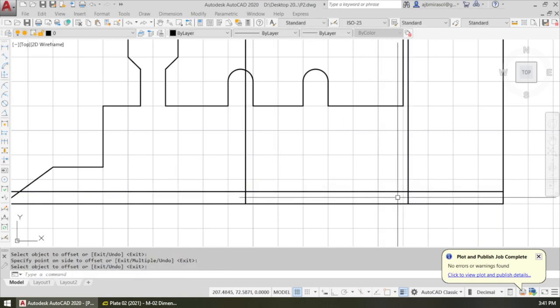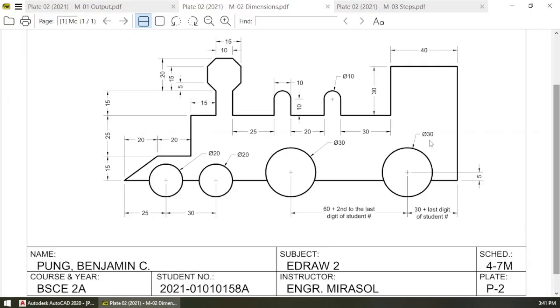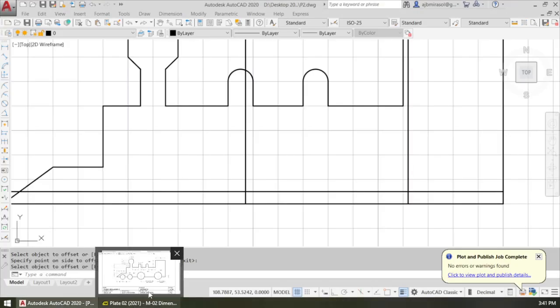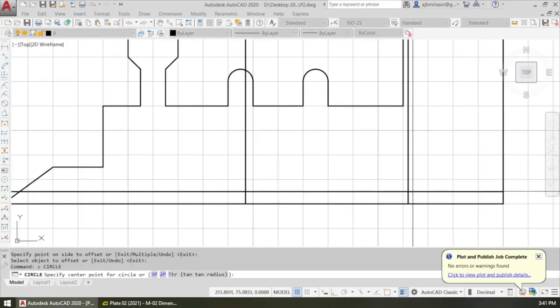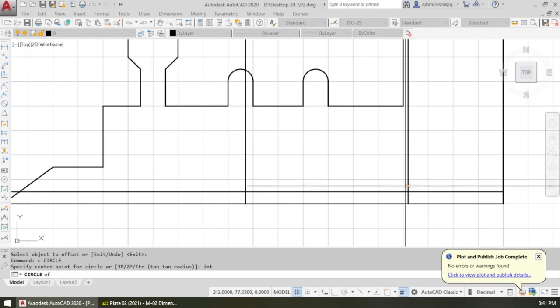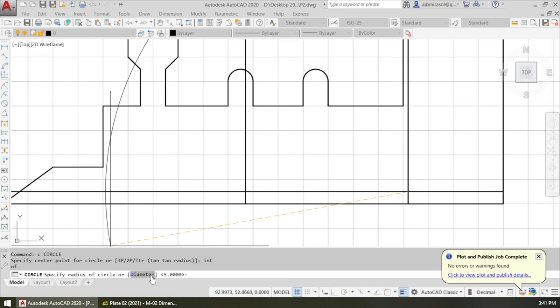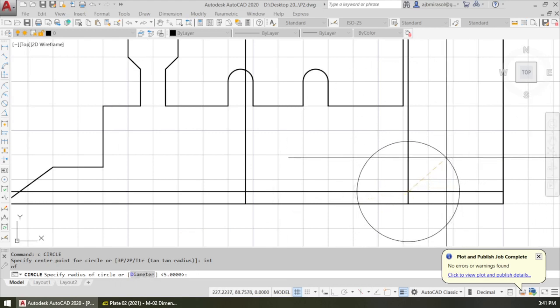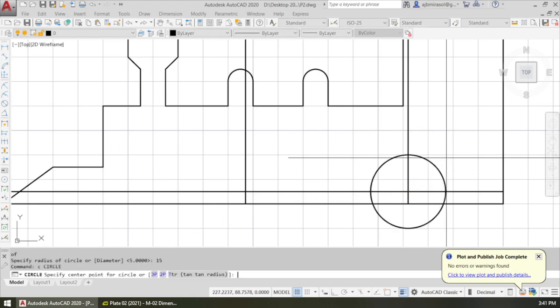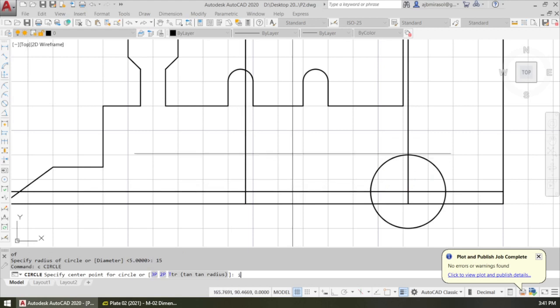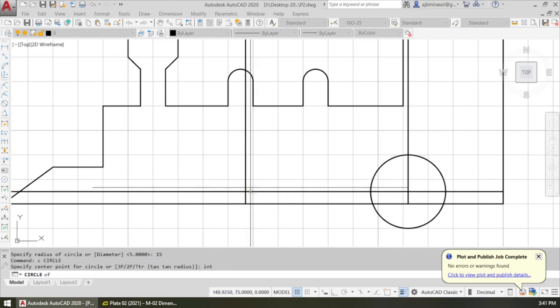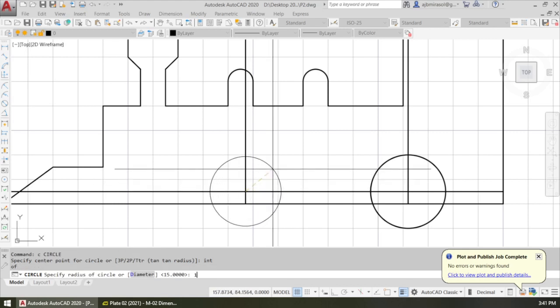Now we draw our circle. Our circle has a radius of 30. Its center is at the intersection of those 2 lines. Circle, the center at the intersection, INT, intersection there. And the radius, let me check what the radius is. The radius is 15, or 30 if it is diameter. Another circle. To select the intersection, type INT. And okay, that's it. Then 15.